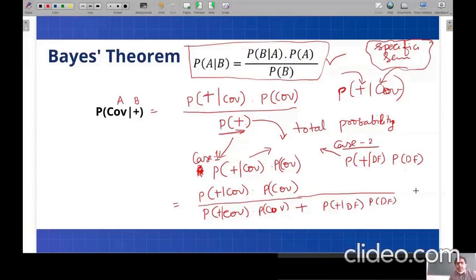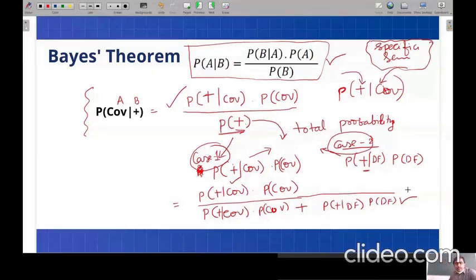Any question here you want to raise? We are just trying to apply the Bayes theorem, and we have applied the Bayes theorem. In the denominator, a person being tested positive, we have two cases. One case, person is already COVID affected, and now we are talking about his test, whether it is positive or not. In this case, we get a positive. There is a chance that a disease-free person may also get a positive result. So this gives the concept of total probability of being positive in the test. Like this, the denominator has been modified.